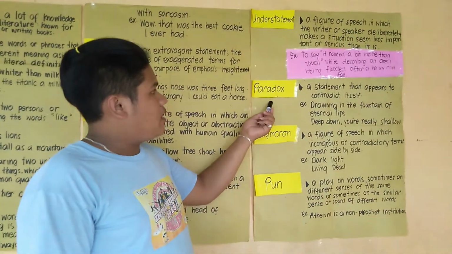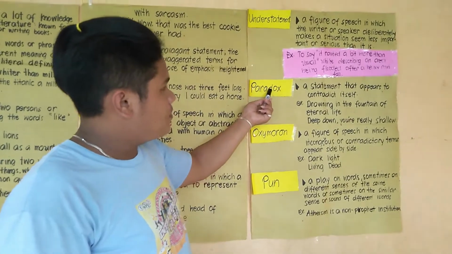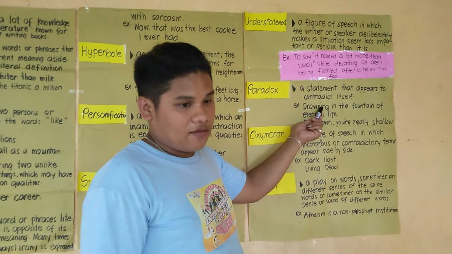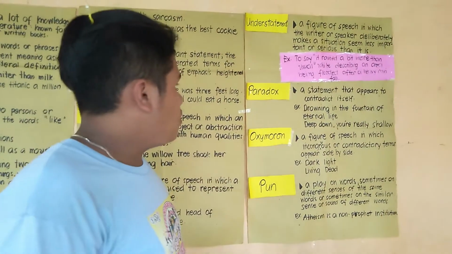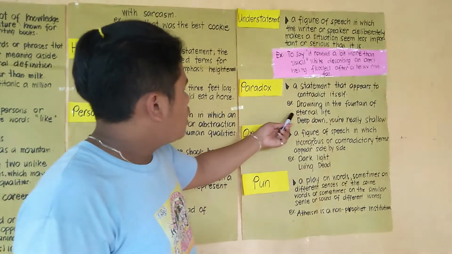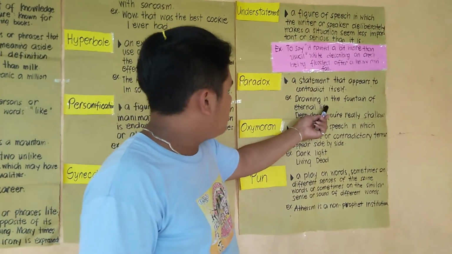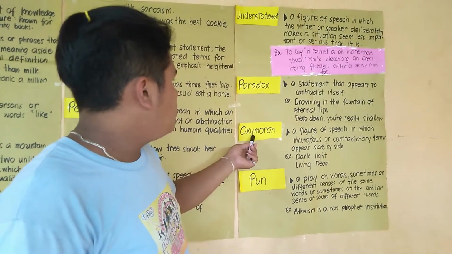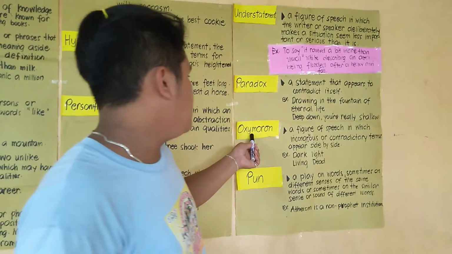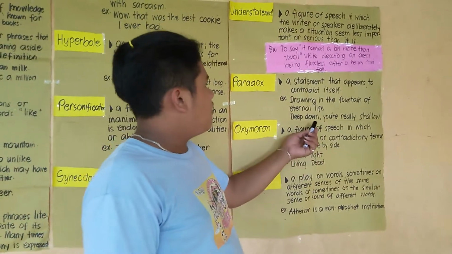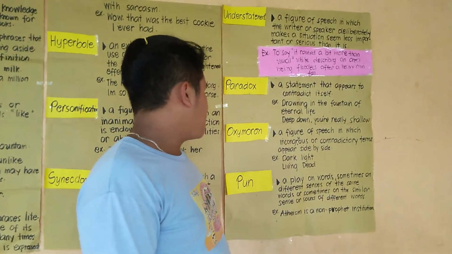And next we have the paradox. A paradox is a statement that appears to contradict itself. The example here of a paradox is "Drowning in the fountain of eternal life. Deep down, you're really shallow." So it is a statement that appears to contradict itself.